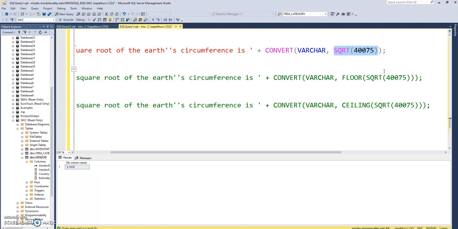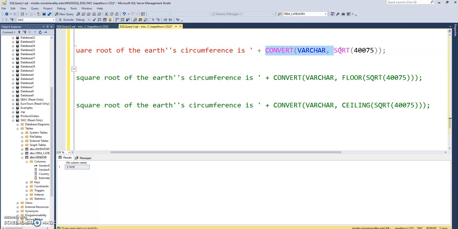Now, I said this is just kind of a silly problem just for fun, and it is, but the square root function could be used in a business application, like some of these financial formulas. If you have a complex financial formula, some of those use square roots. So just kind of file it away in the back of your mind. This is something that does have practical use, I would say.